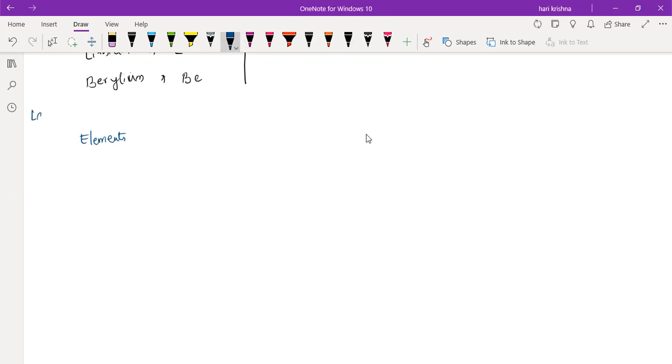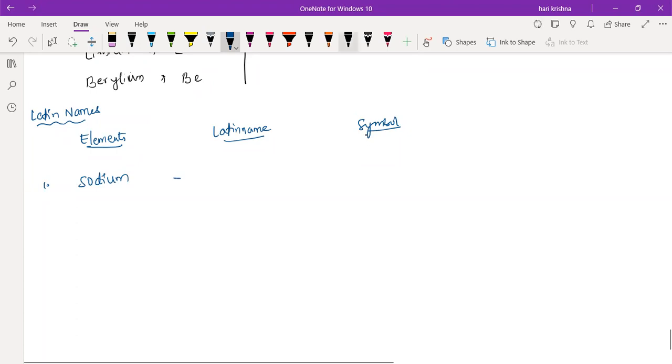Element, Latin name, symbol. The first element is sodium. What is the Latin name for sodium? Natrium. What is the symbol? Na.